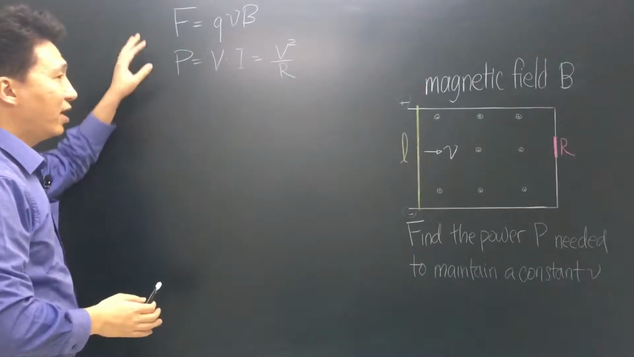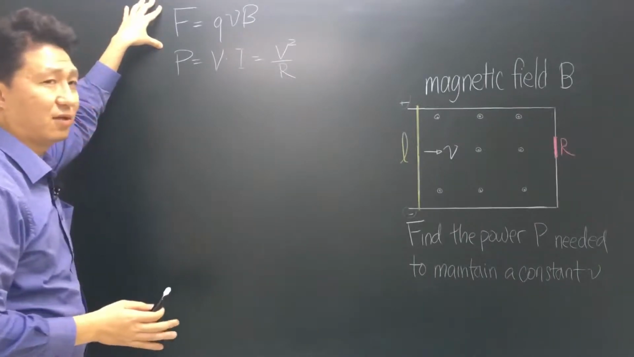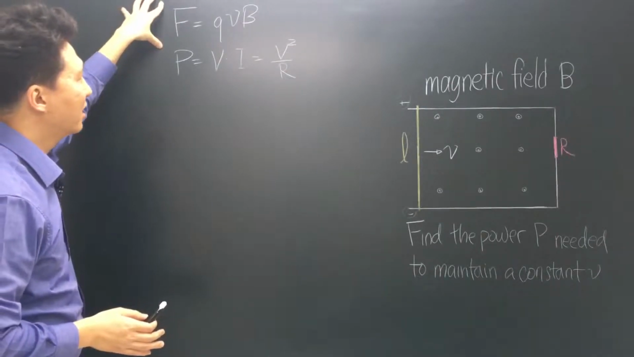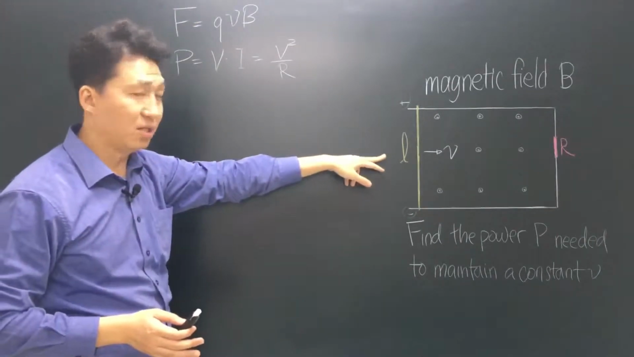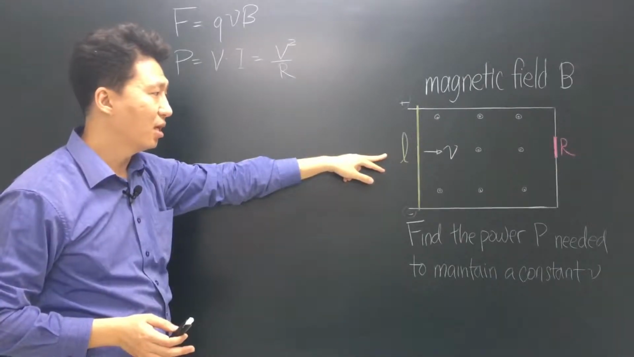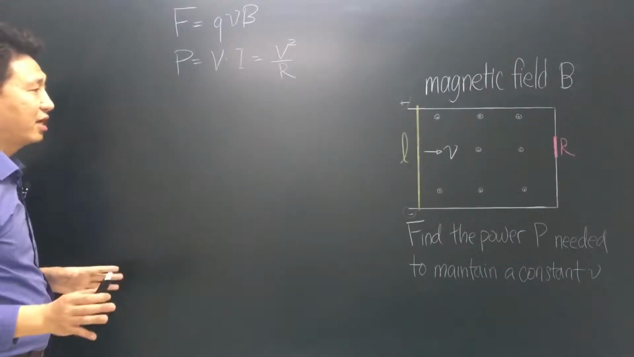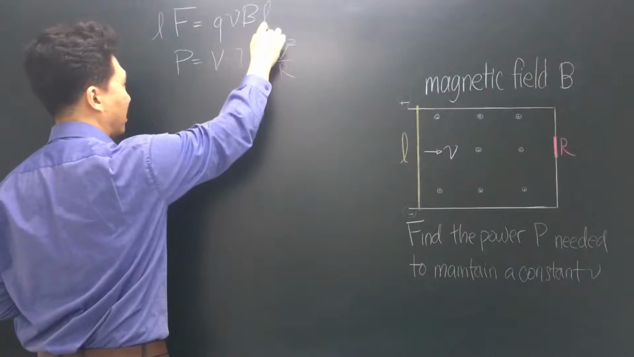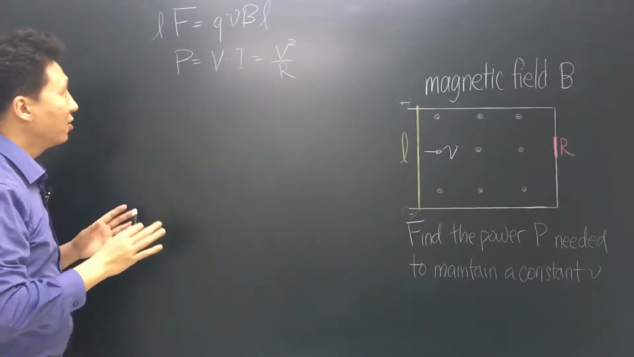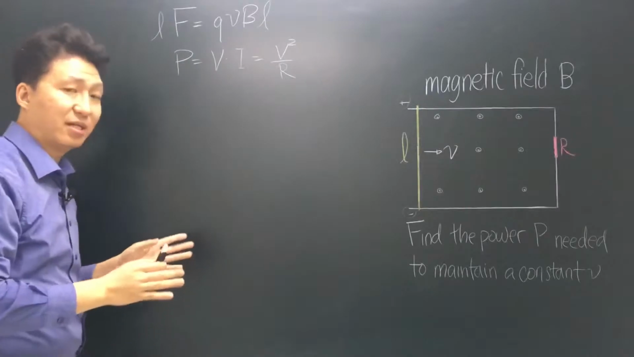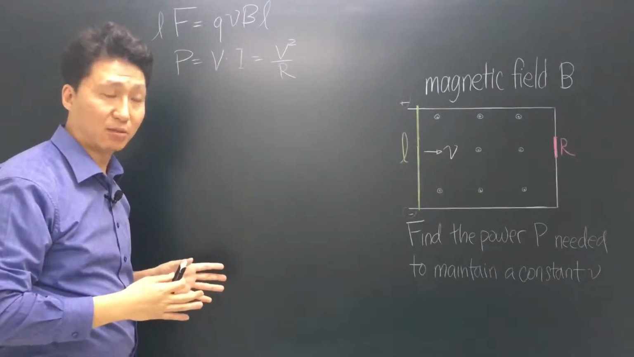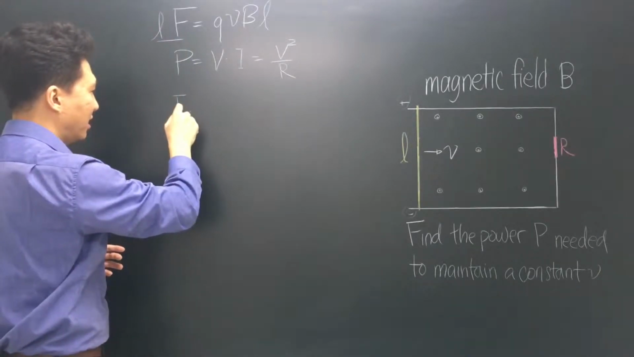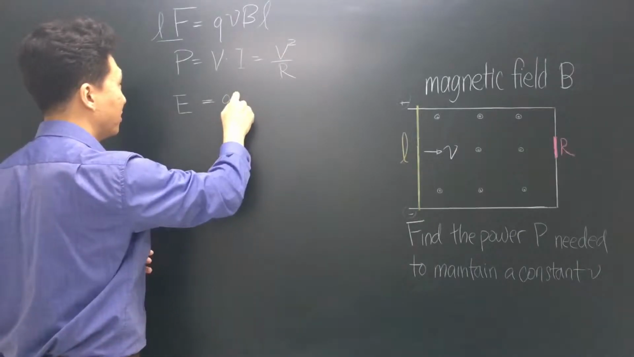Now, there is a way to change this equation so that it gives you the voltage. The first step is, if you look closely, the L is not in this equation. So if you multiply both sides by the length, you'll get LF equals QvLB. You also see that force multiplied by distance gives you energy, right? So this turns into E equals QvBL.